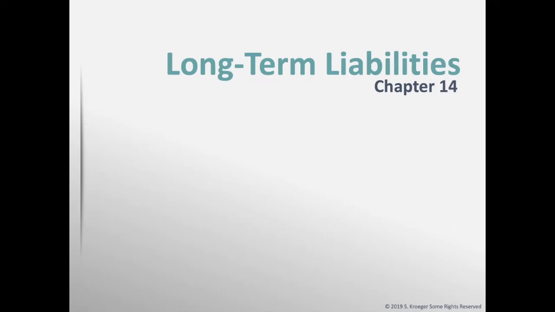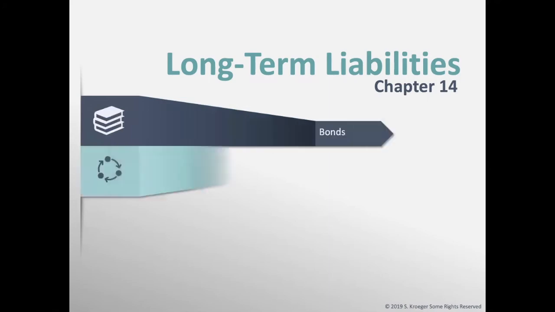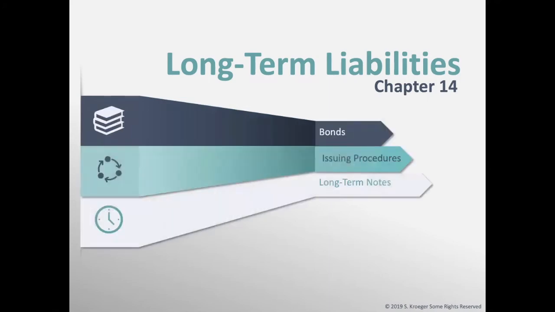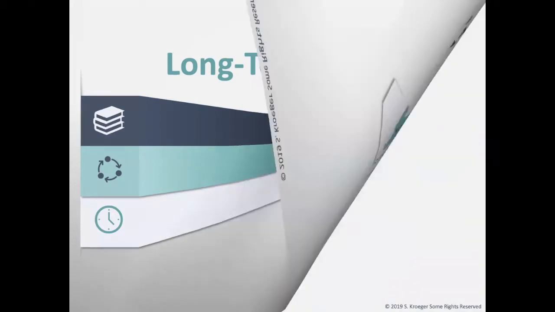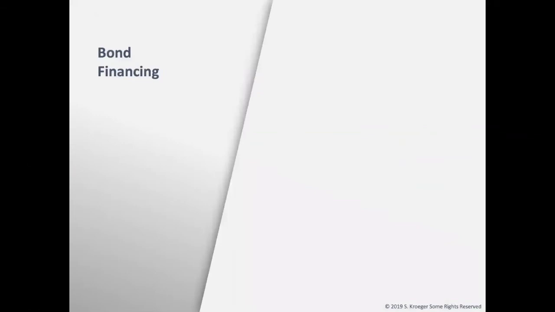Chapter 14 is on long-term liabilities, specifically bonds. We have three main topics, which are bonds, issuing procedures for the bonds, then additional long-term notes. We will begin our lesson by discussing basic characteristics of bonds.